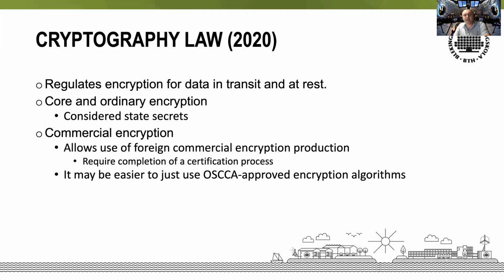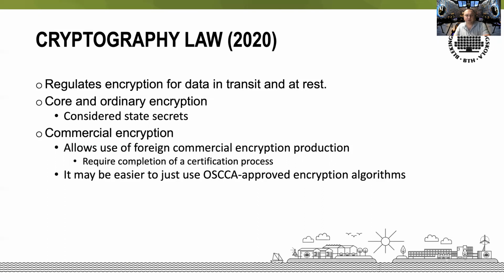In 2019, China adopted the cryptography law, which regulates the use of encryption methods to protect data in transit and at rest. The law, which came into effect on January 1st, 2020, divides encryption into three different categories: core, ordinary, and commercial. Core and ordinary encryption are used for protecting China's state secrets at different classification levels. Commercial encryption is used to protect information that is not considered a state secret.